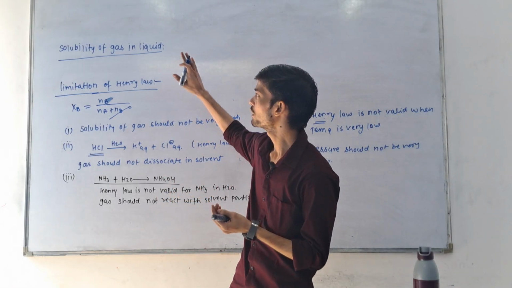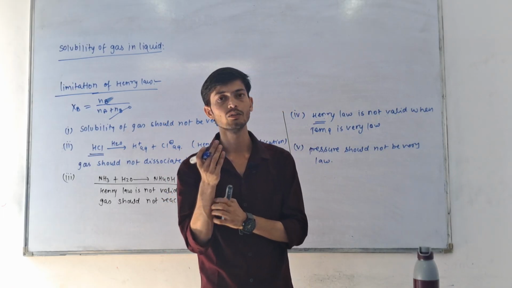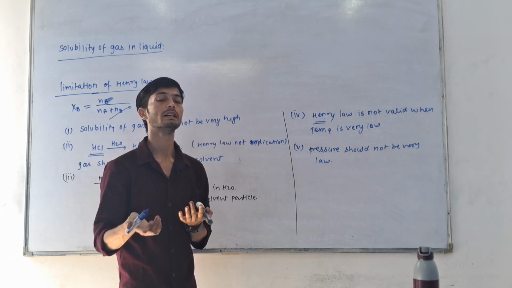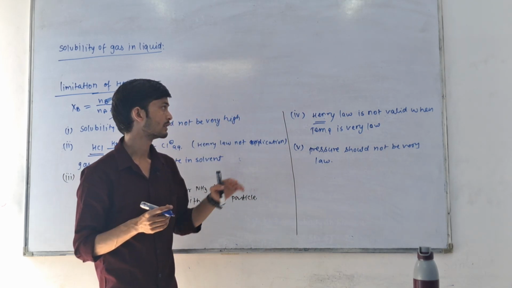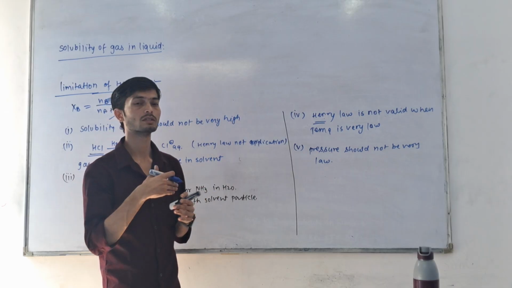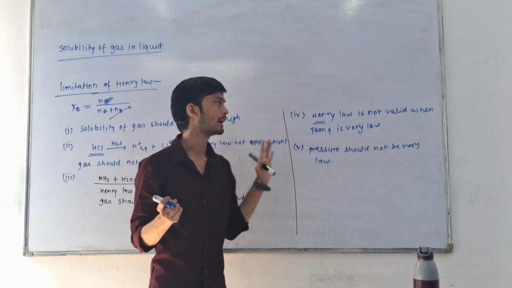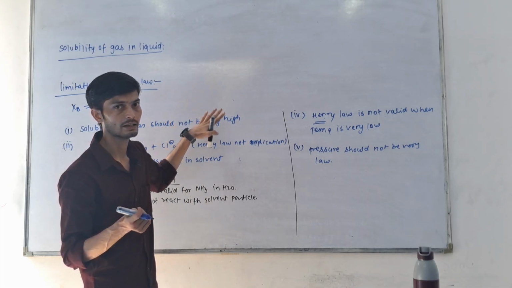So we have already discussed the solubility of gas in liquid. What is solubility? The maximum amount of solute that can be dissolved in a solution. After that we talked about the various factors which affect the solubility of gas in liquid, then Henry law, its applications and its limitations.